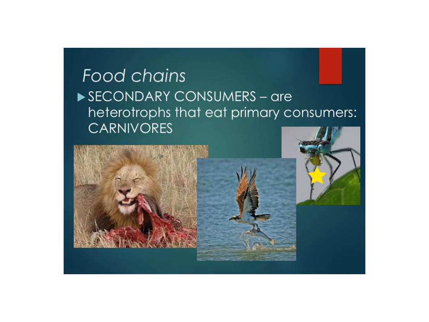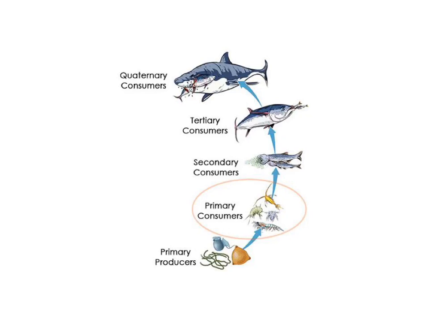So we can think of a food chain as something like this. We have our producers. In this case, this is an aquatic food chain. So we have our algae, which are eaten by our primary consumers, which are a bunch of plankton, some little tiny crustaceans and things. And they're eaten by secondary consumers. These are some small fish that would eat the plankton, and then it keeps on going. There's a tertiary level. These fish are eating the smaller fish, and then finally the quaternary consumer, the fourth level consumer, is eating the large fish, and that's our big shark. So this is kind of how a food chain works.